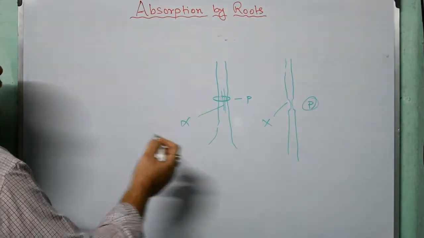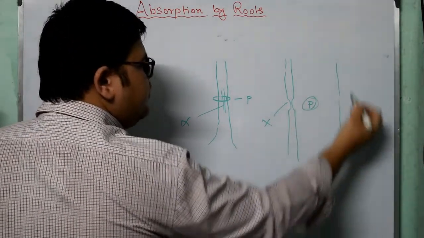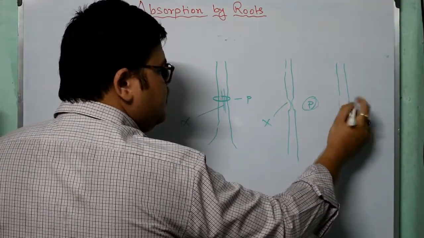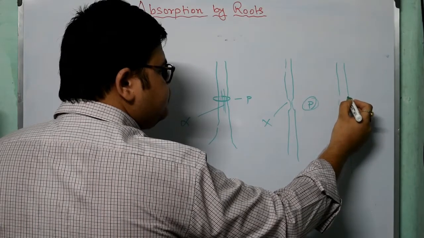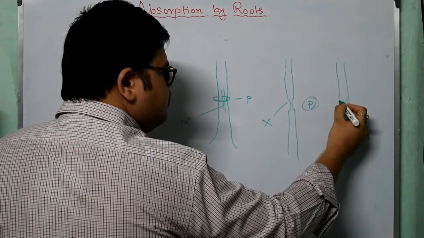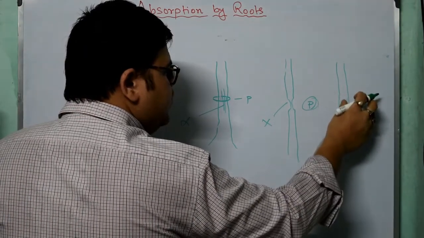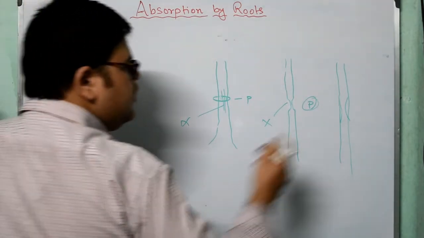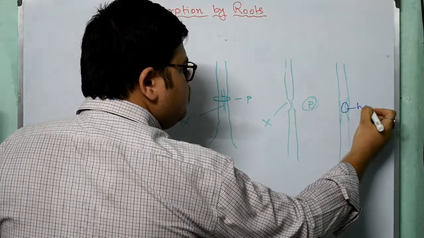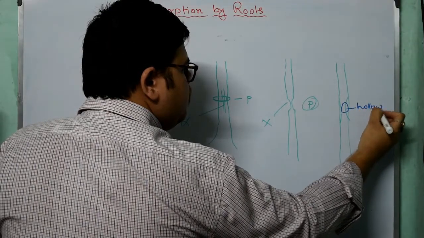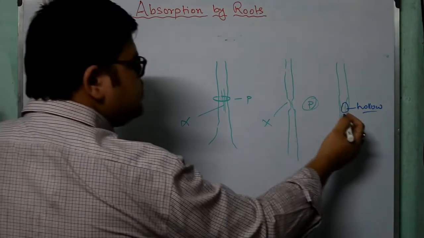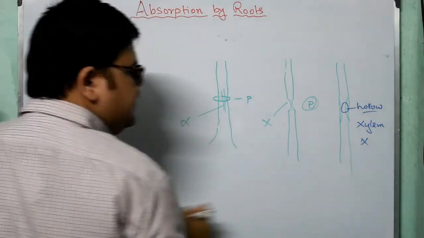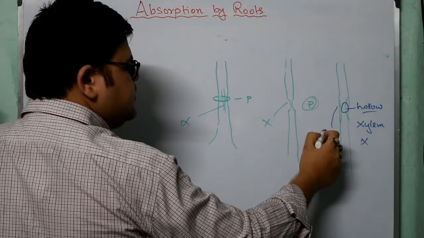Okay, and in another one, we will be taking that twig and removing this middle part. So it will be like here, this part will be hollow. This proves that xylem is not present here, but only phloem is present.